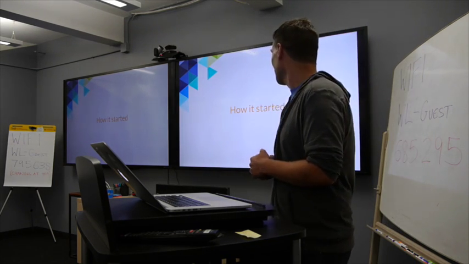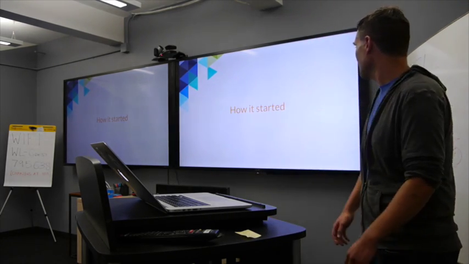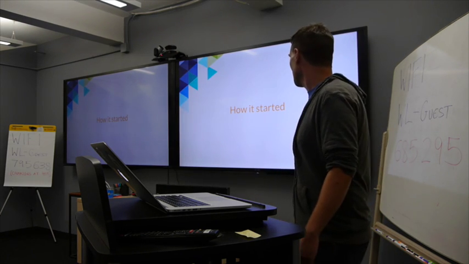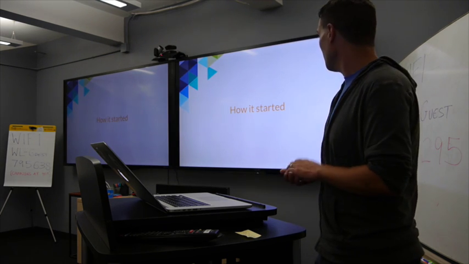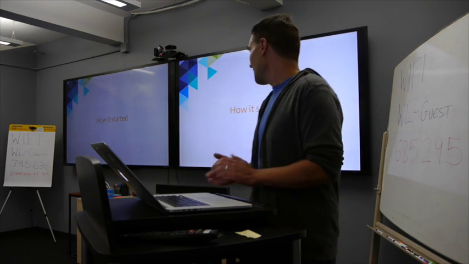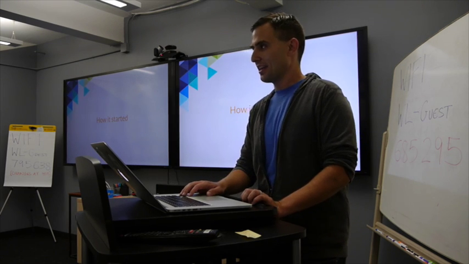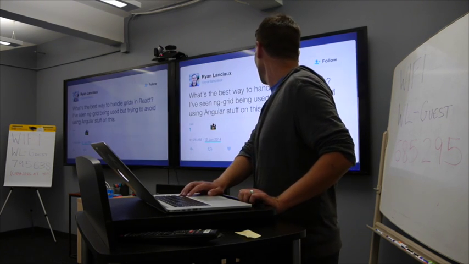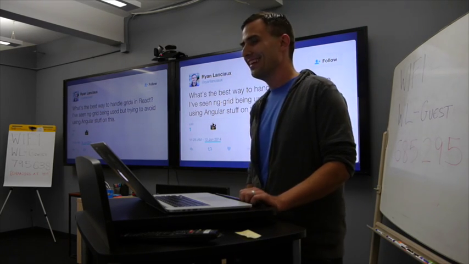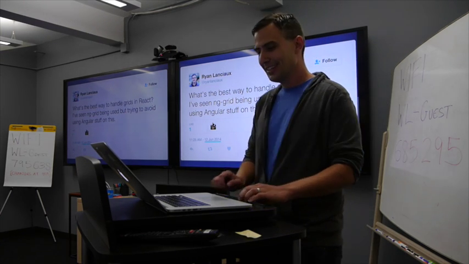So one of the architects in my company said, all right, let's try out a couple of different options, with a style of proof of concept on the types of pages that we had in our application. And a big part of that happened to be tables. And I was trying to find something. I was looking at NPM, GitHub, everything, and I did what any self-respecting programmer would do, and started begging people on Twitter. So this is from 2014. Some guy just liked it, which was really helpful.